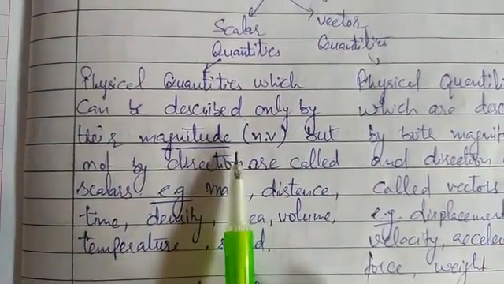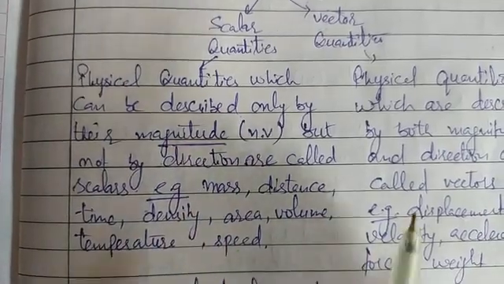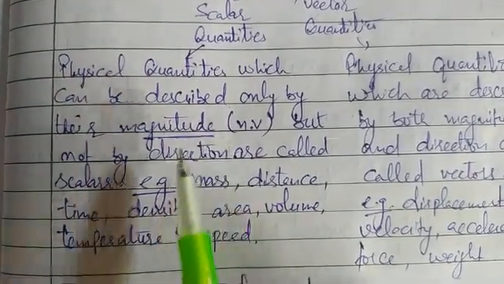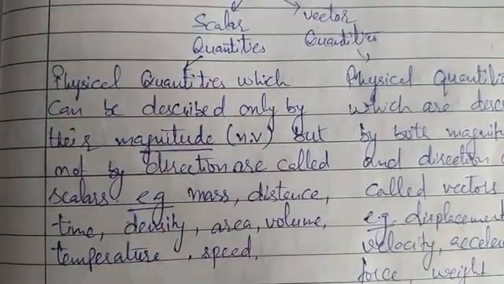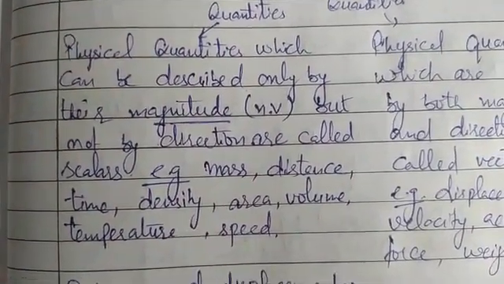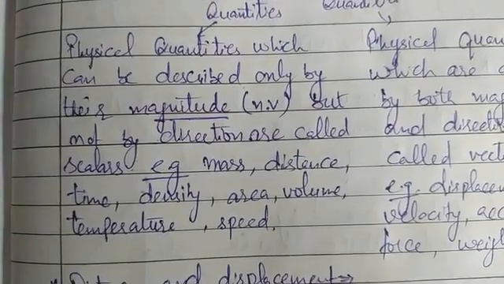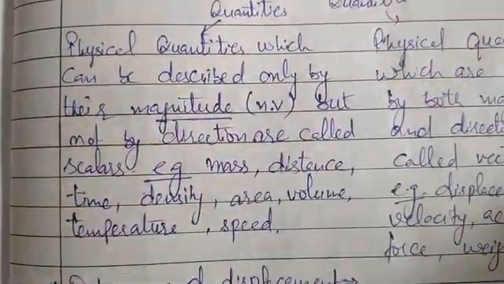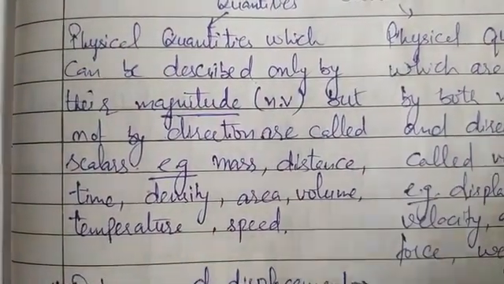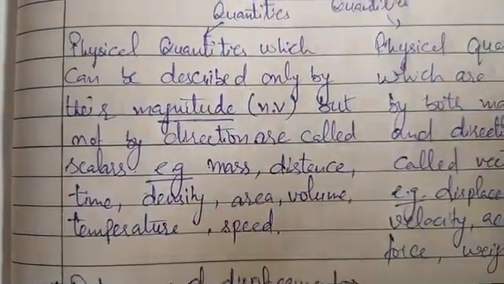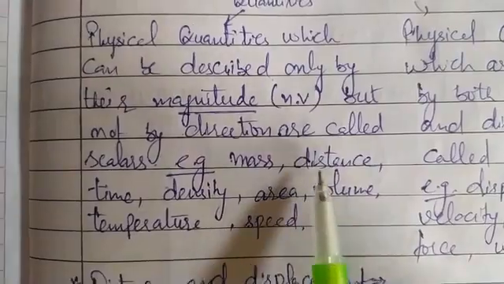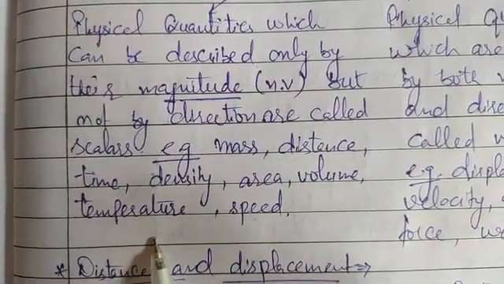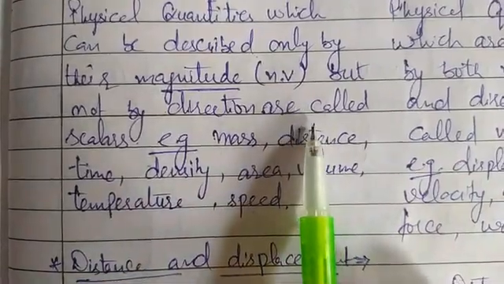The physical quantities which can be described only by their magnitude, magnitude meaning numerical value, but not by direction, are called scalar quantities. That means they require only magnitude to express them, and they don't need any direction. For example, mass, distance, time, density, area, volume, temperature, speed, all these are scalar quantities.